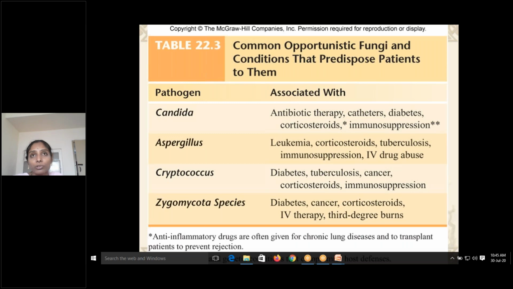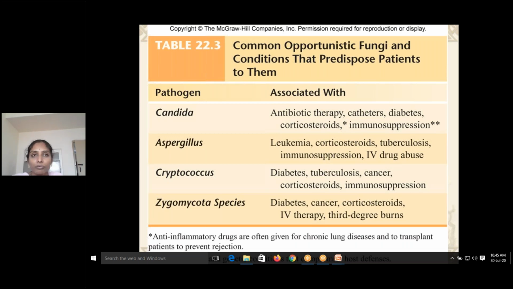Immunosuppression and corticosteroids are especially required in organ transplant patients, for longer terms. Apart from that, you may expect these diseases in cancer patients, where immunosuppression is very common. So all these are the predisposing factors which might lead to the infection.